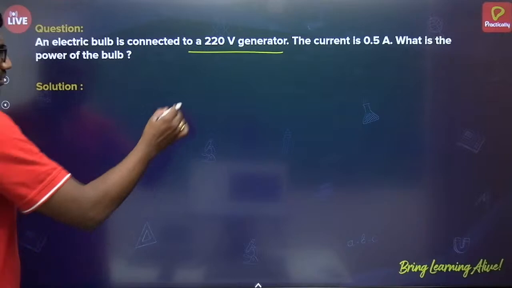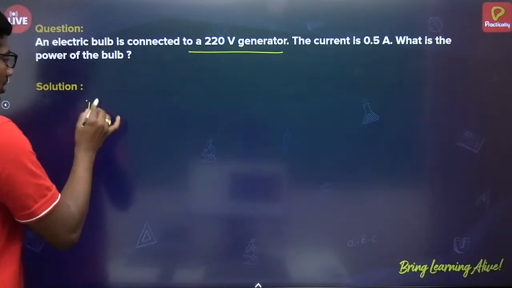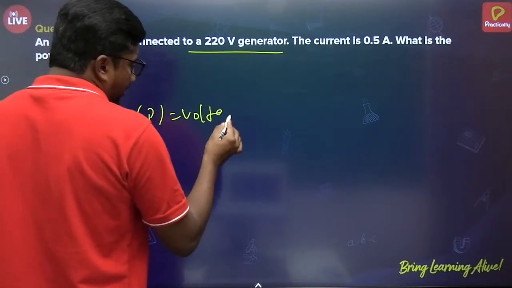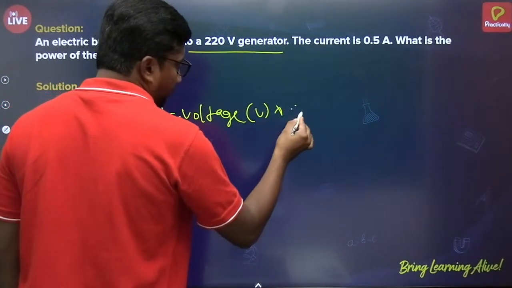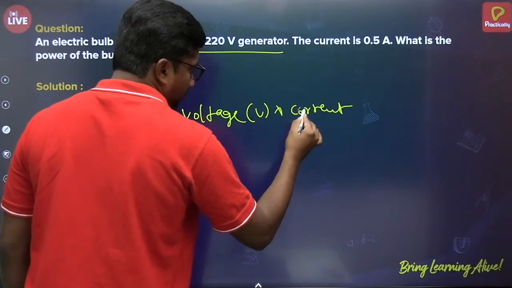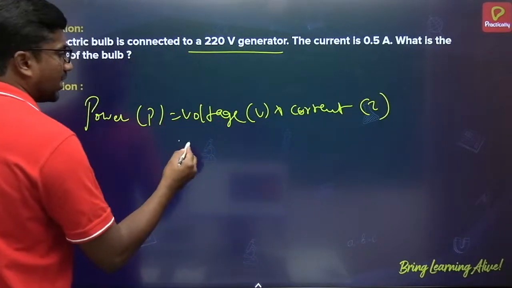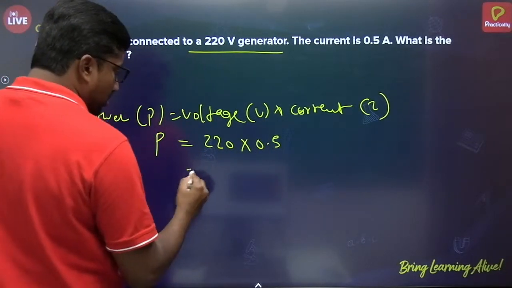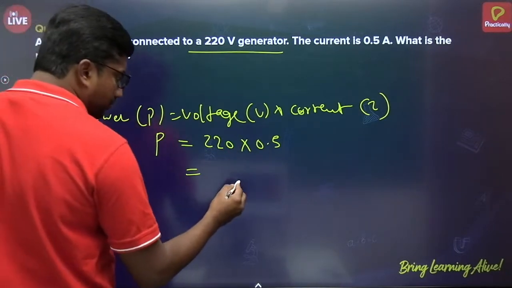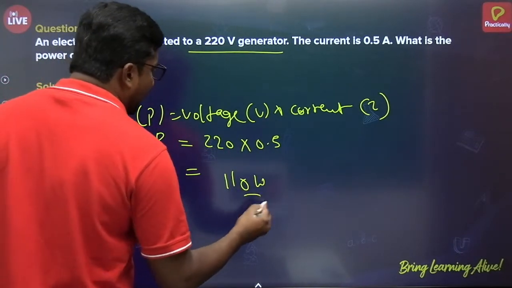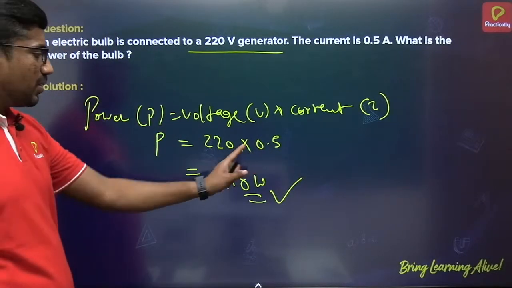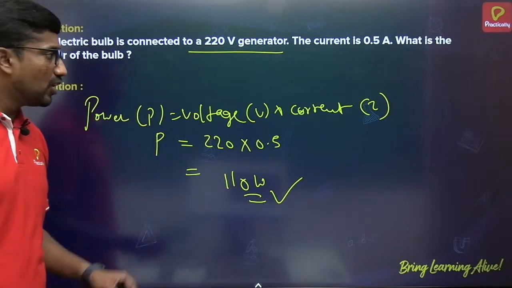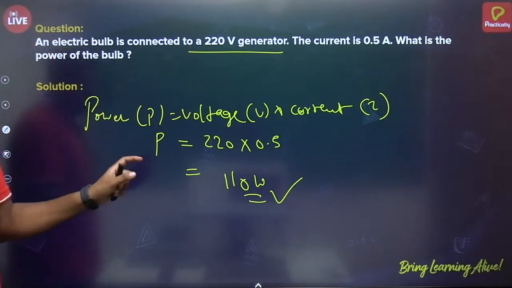Alright. So voltage is given, current is given. We know that power is equal to voltage multiplied by current. So P is equal to voltage 220, current 0.5. Then 22 multiplied by 5. It will be 110 watt. 220 here has one decimal, so 22 multiplied by 5: 2 5s are 10, 2 5s are 10, so 110 watt. Okay. So like this you can solve.